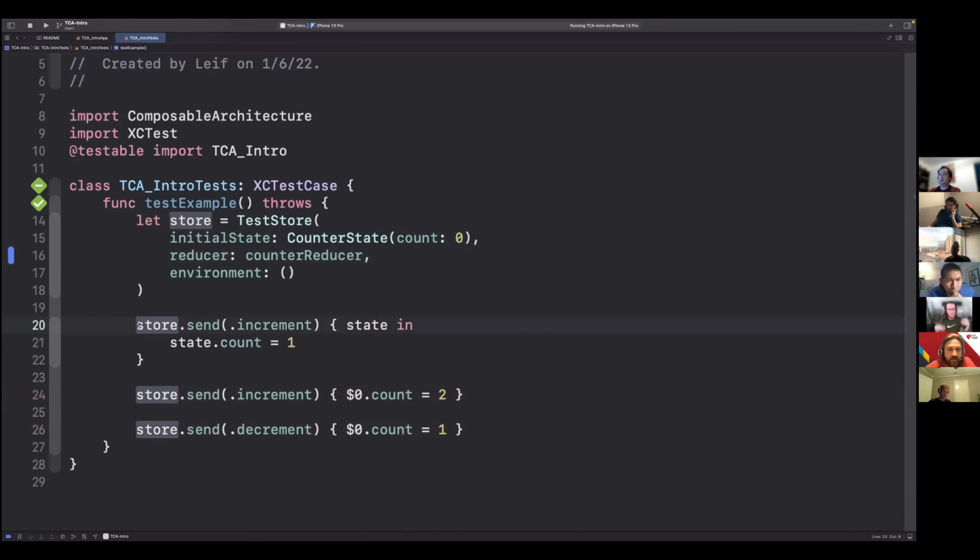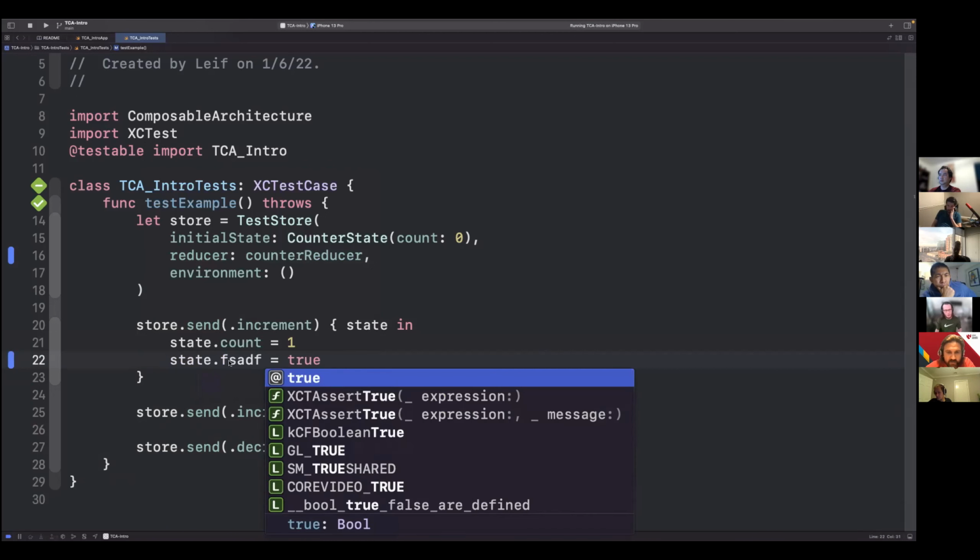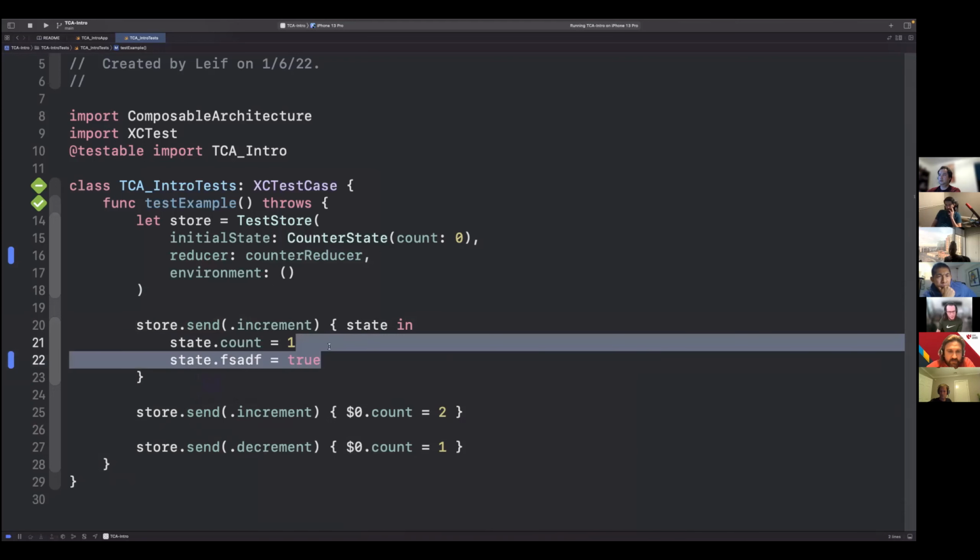And then now I can send events to the store. So like we know, our actions are increment or decrement. So when I send increment, I would then expect the count to be 1. When I send another increment, I would expect the count to be 2. And then finally, when I decrement, I expect it to be 1. Now, this is an interesting syntax right here, but this closure is just the expected evolution of state. So let's say our state had multiple values in it, maybe multiple things change, and not just one value. So if multiple things change, I need to modify this state object to whatever is expected.